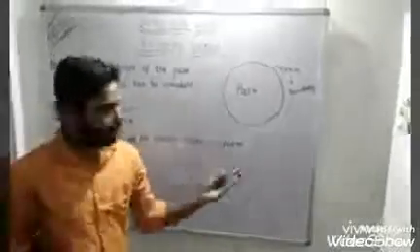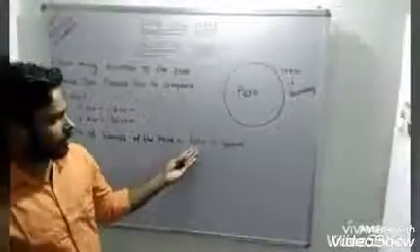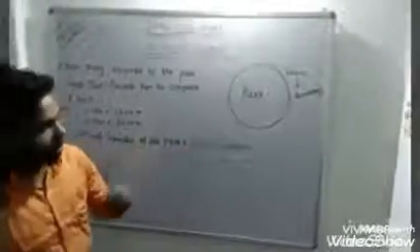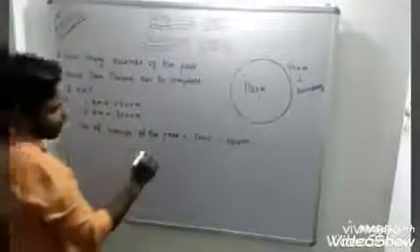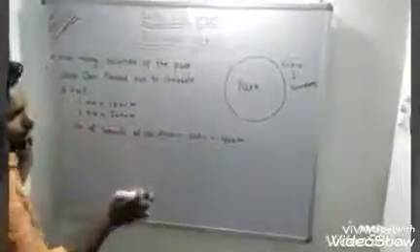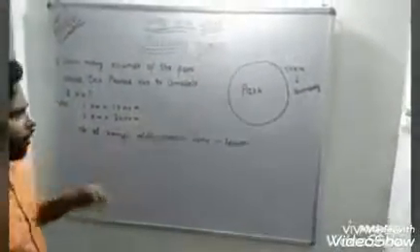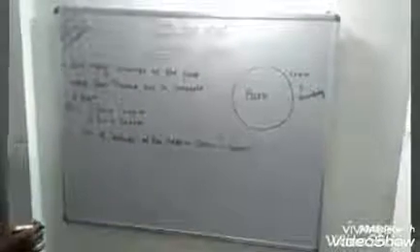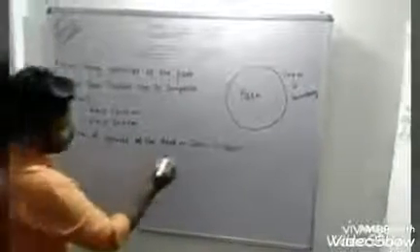Now we can divide in two ways. You know what division is: repeated subtraction. So either we can repeatedly subtract 400 from 2000, or we can use the direct method of division.